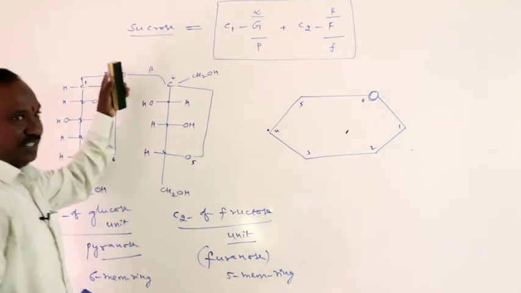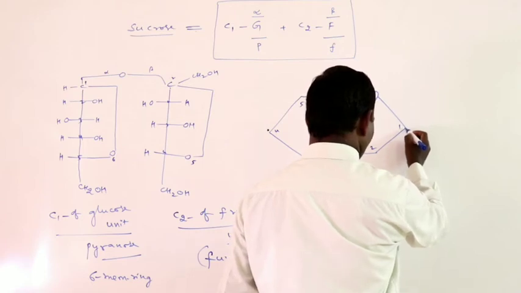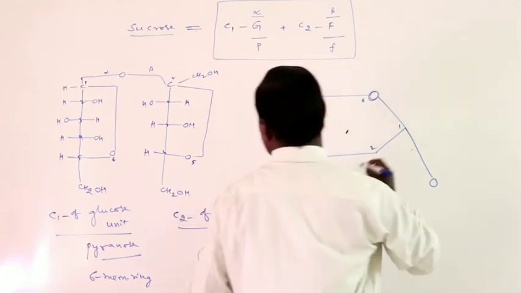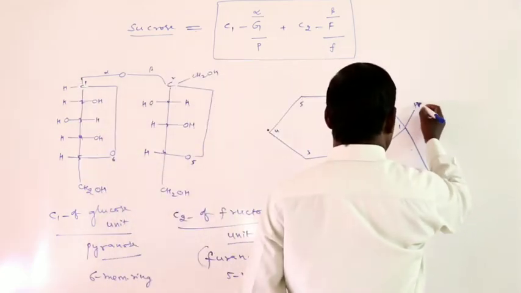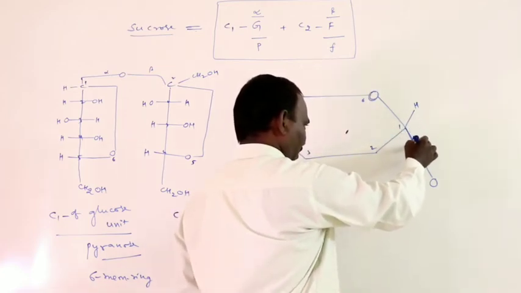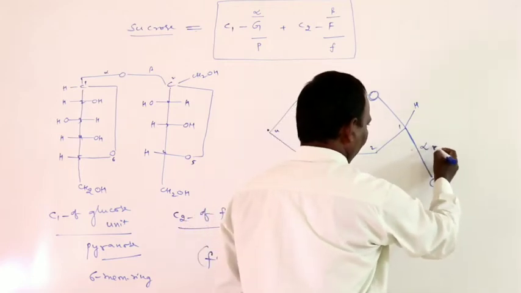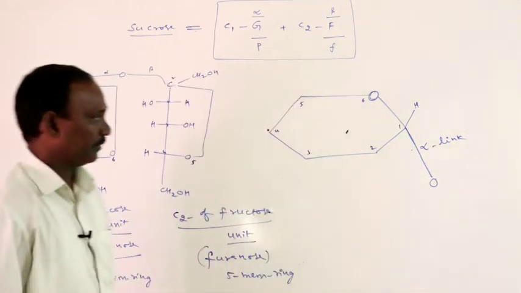Here the alpha linkage means downside. At the first carbon, the linkage is down, oxygen. Hydrogen is present above, and the linkage downside indicates the alpha linkage.